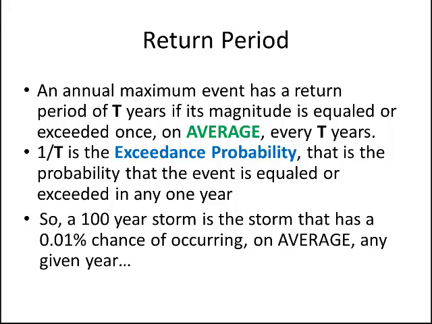So 100 is our years, right? And we're talking about that event that happens on average once every 100 years. That means it's got a 1% chance of occurring on average in any given year. Okay, so let's apply this to some examples here.